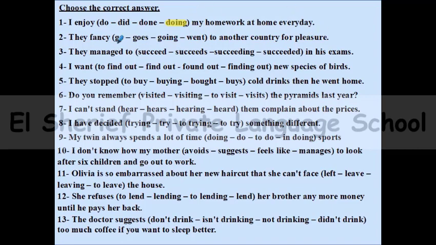Number 2, they fancy, fancy equals want or like, they fancy going to another country for pleasure. So number 2, the right answer is they fancy going. Yes, great. Fancy is one of the verbs that are followed by ing.